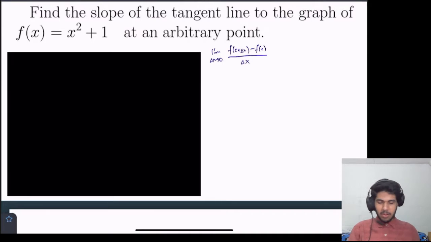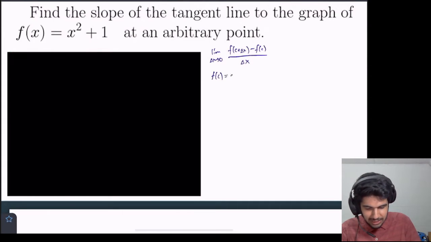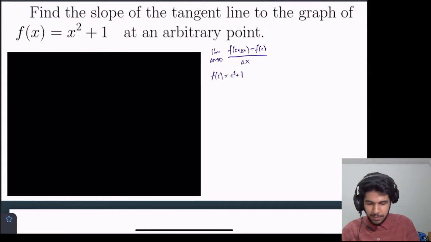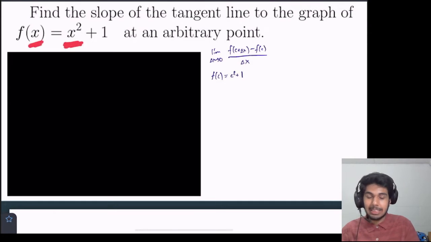So let's evaluate the two parts of the numerator. We'll start with f of c. Well, let's just use this equation we're given and plug in c. So this should be equal to c squared plus 1, right? We're taking this c here and just putting it into here, because this is f of x, so think of it as f of c should be c squared plus 1.